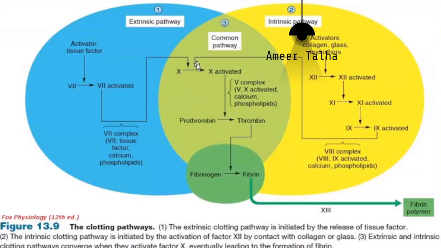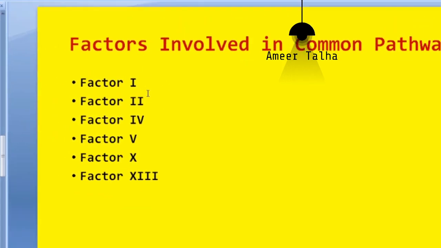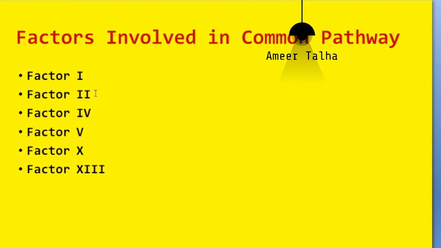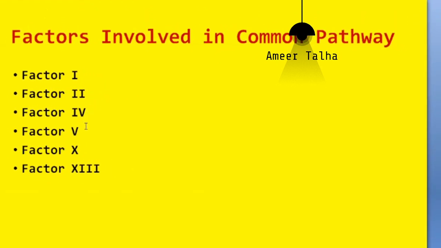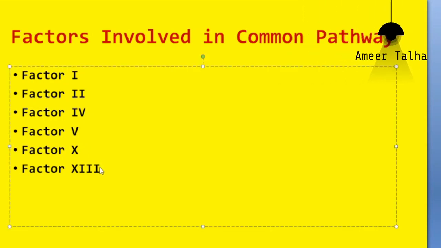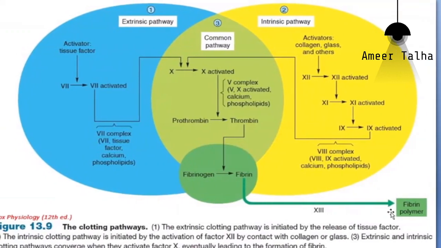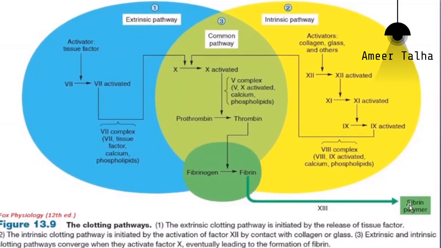So here you can see in the middle, this is the common pathway, right? So the factors involved in common pathway include factor 1, factor 2, factor 4, 5, 10, and 13. 13th factor is the last, fibrin stabilizing factor, which is responsible for conversion of fibrin monomers into fibrin polymers by cross-linking.